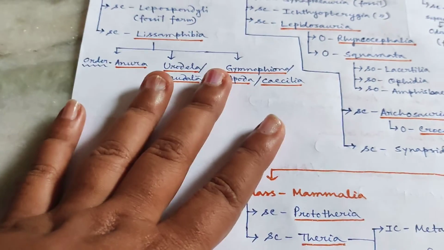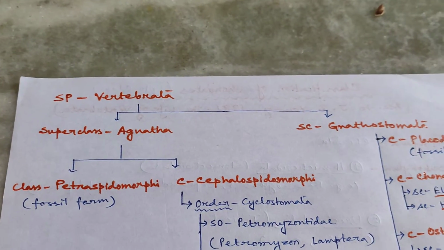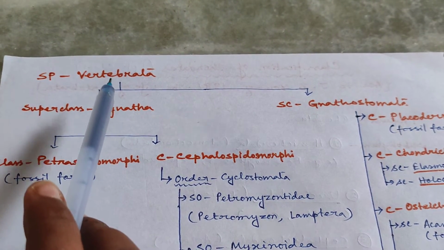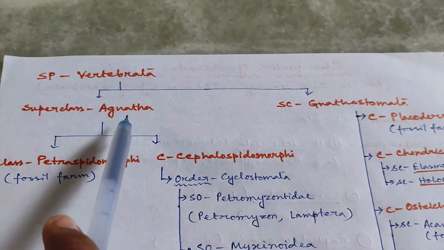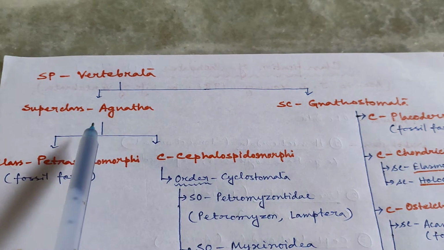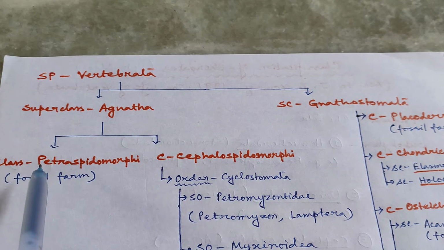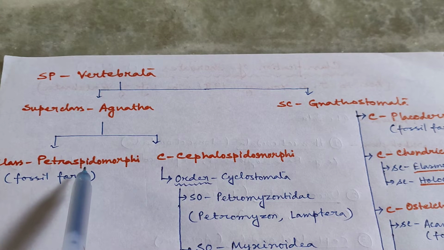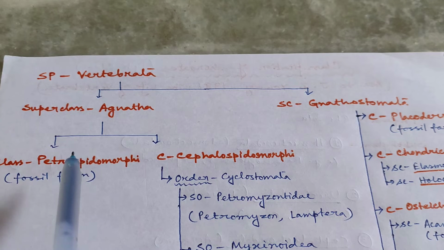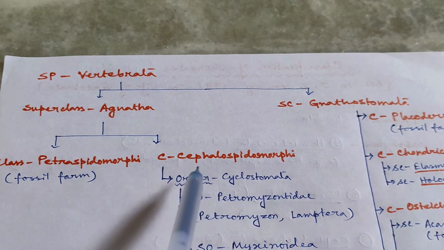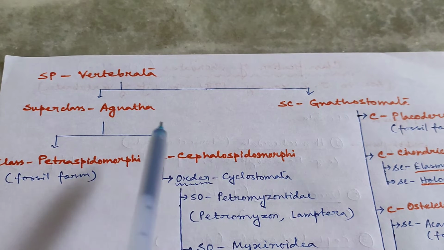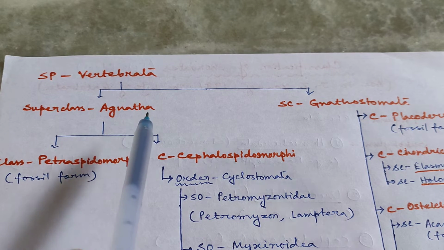Next, going to the subphylum Vertebrata. Very important from your exam perspective. Subphylum Vertebrata has 2 superclasses. Superclass Agnatha, that means animals without jaws, and superclass Gnathostomata. Superclass Agnatha can be divided into 2 classes. Ostracodermi is a fossil form, so you don't need to learn its characteristics, but you need to learn the characteristics of class Cephalaspidomorphi. In case of superclass Agnatha, you have to learn till their order.